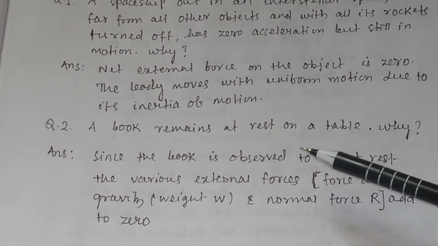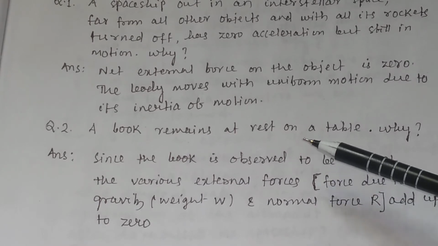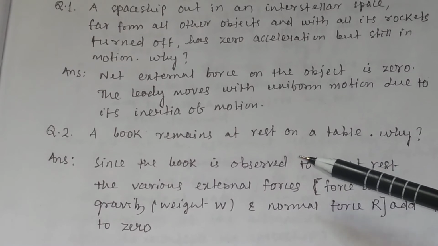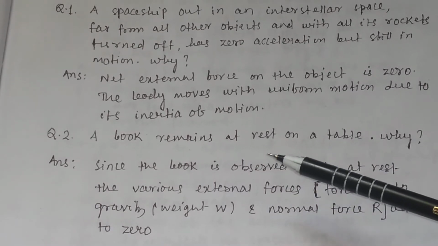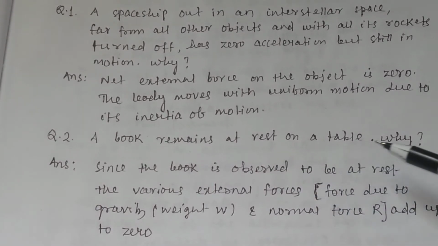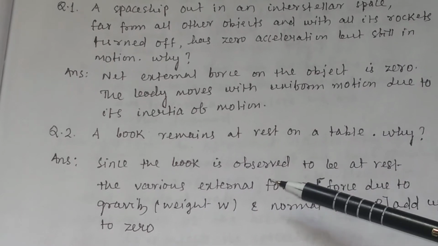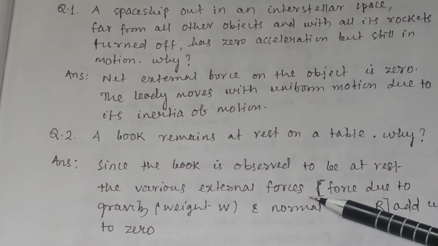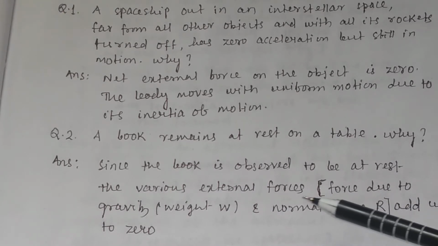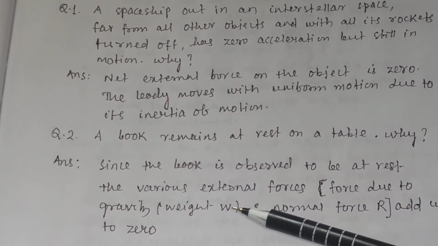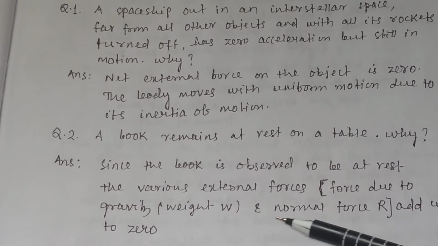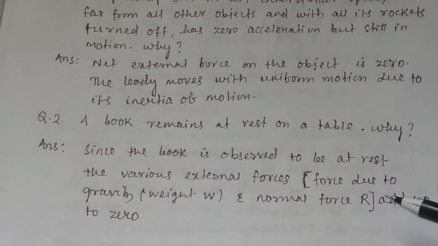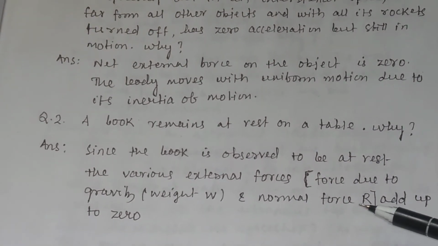Now we will consider another example where the sum of the external forces add up to 0. For example, a book remains at rest on a table. Why? Since the book is observed to be at rest, the various external forces, that means the force due to gravity, which we generally call the weight, and the normal force, which we generally write R or normal reaction, add up to 0.